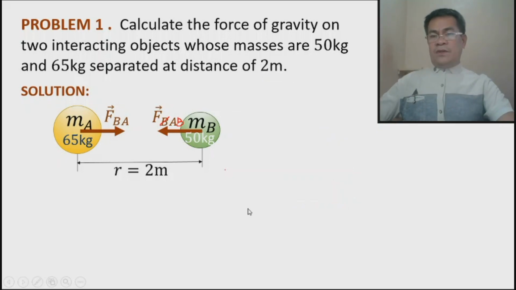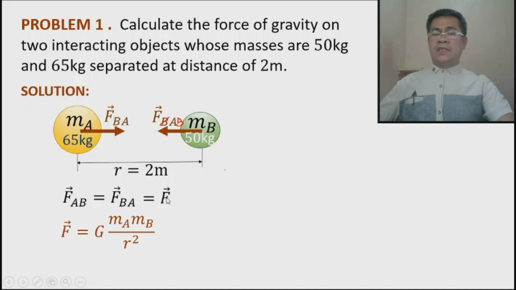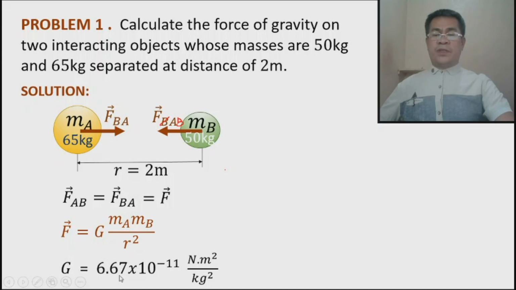Okay, so how much is this force? Remember that these two forces are the same, so we can call it F again. Now, according to the law of universal gravitation formula, this force is equal to the gravitational constant times the product of the interacting masses divided by the square of their distance. Now remember, G is 6.67 times 10 raised to negative 11, take note of the unit, Newton meter square per kilogram square.